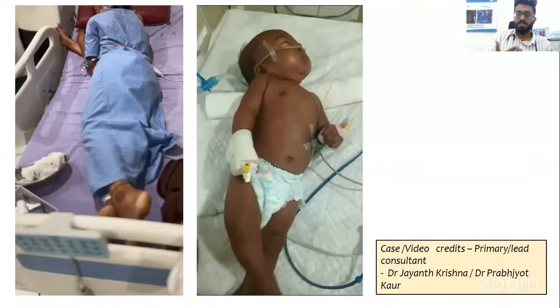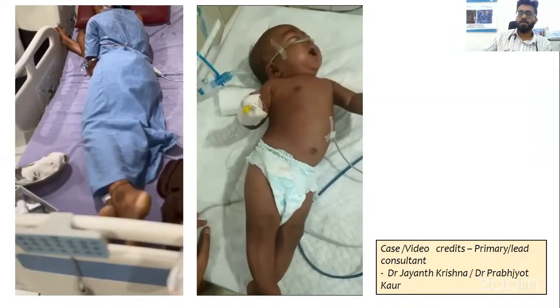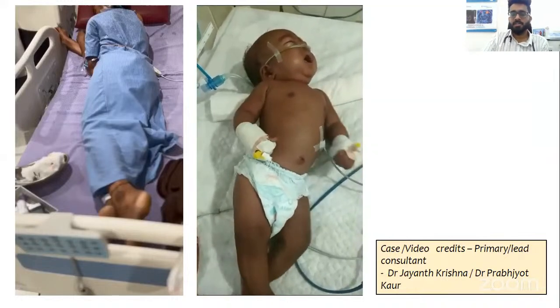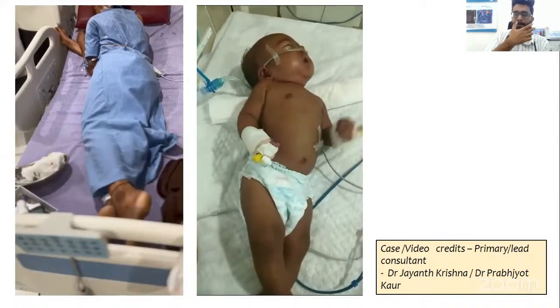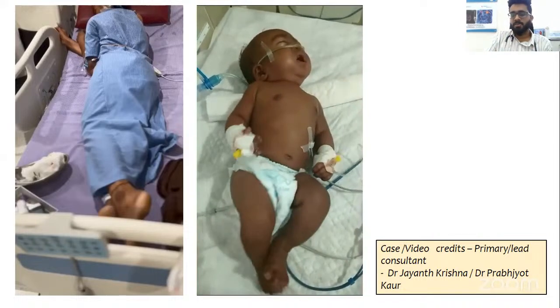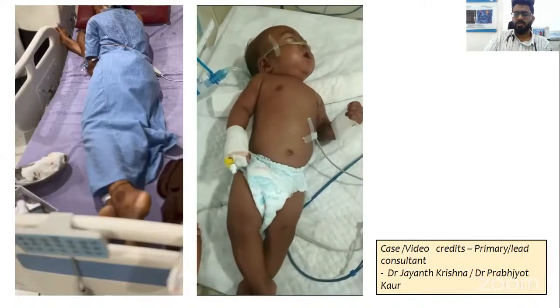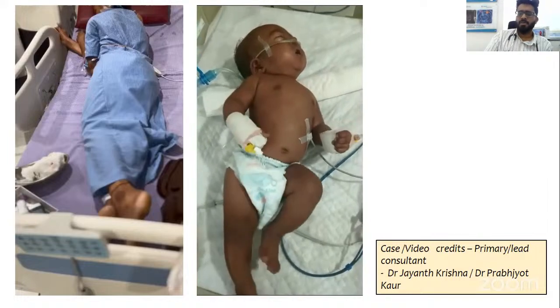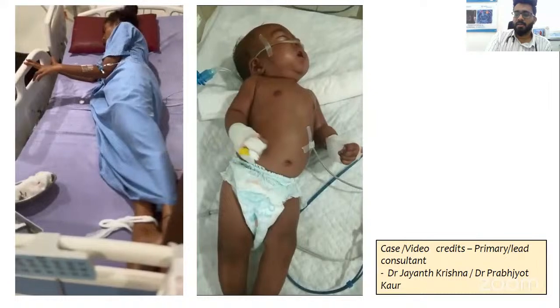This child has this twisting type of movements of the legs, this crossing over of the legs, and the upper limb is also going with dystonic posturing. So this is a typical dystonia what you see in an infant. This child, if you see, also has facial puffiness. So this child had cardiomyopathy and dystonia. Whenever you have cardiomyopathy and dystonia, start thinking about this entity called biotin thiamine responsive basal ganglia disease.